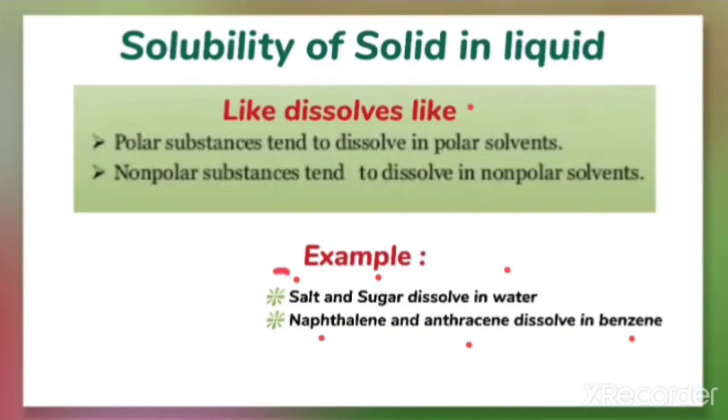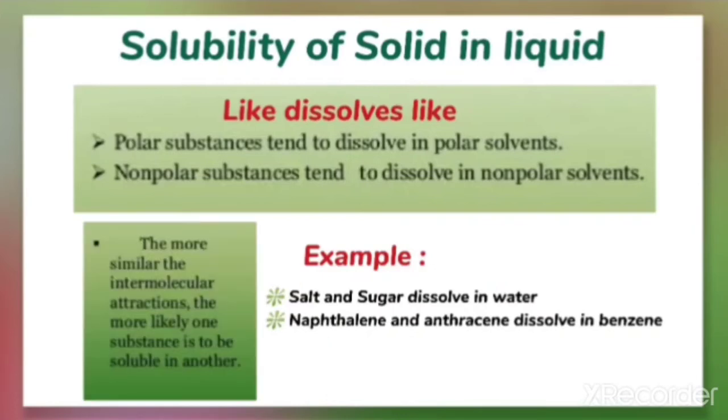Salt, which is polar in nature, gets dissolved in water, which is polar. This is because the more similar the intermolecular attractions, the more likely one substance is to be soluble in another. Because polar dissolves in polar, there will be similar intermolecular attractions. That's why they get dissolved.